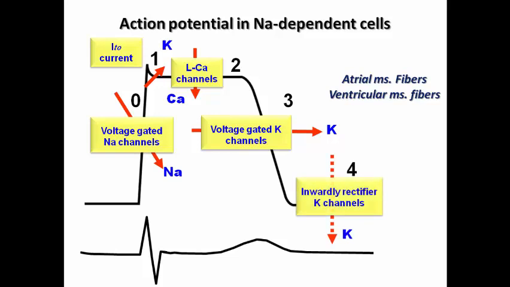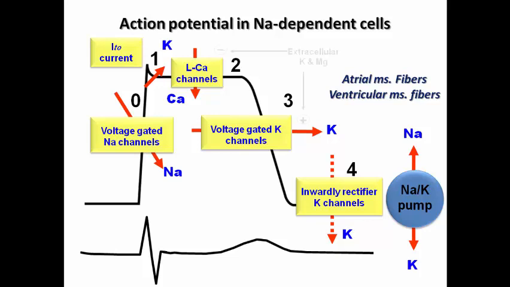Then phase 4, including the inwardly rectifying potassium channels, returning the potassium to the intracellular level, and then the sodium-potassium pump, returning sodium outside and potassium inside. So phase 0 represents the depolarization, while phases 1, 2, and 3 represent the repolarization. The extracellular potassium and magnesium have an inhibitory effect on the calcium channels in phase 2 and a stimulatory effect on the potassium channels in phase 3. This explains why hypocalcemia and hypomagnesemia would result in a long QT interval.